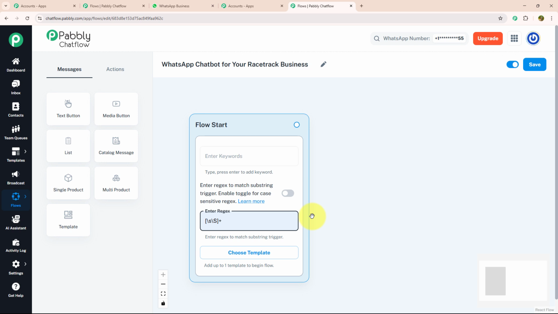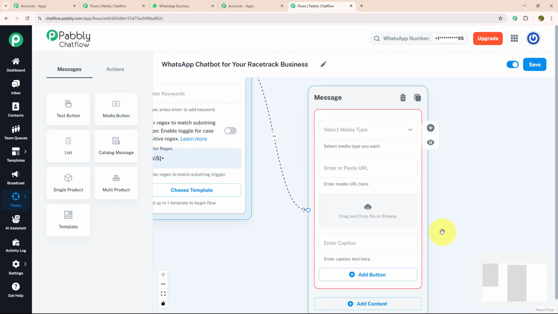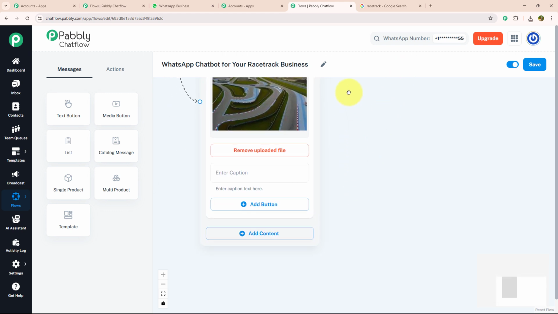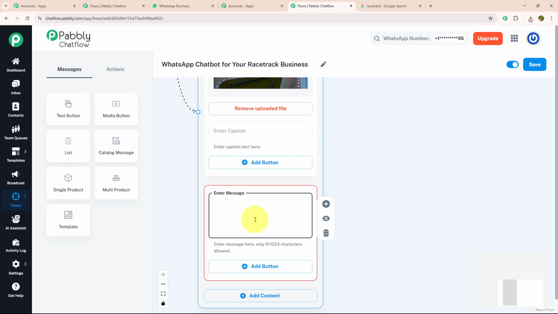Now, as soon as my customer enter a message, I want to send them a welcome message with a media. For that, I'm going to drag and drop media button and connect with my flow start. Over here, I'm going to browse my image. As you can see, my image is uploaded successfully. After that, I'm going to enter my welcome message. For that, I'm going to click on add content button, select the text button and enter my message.